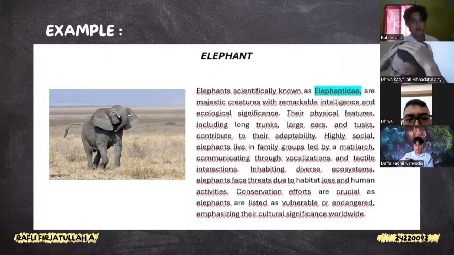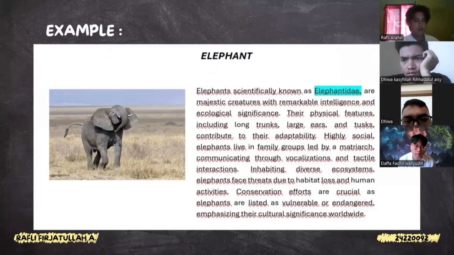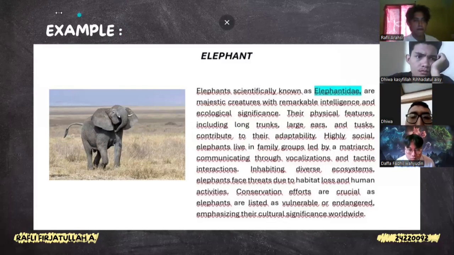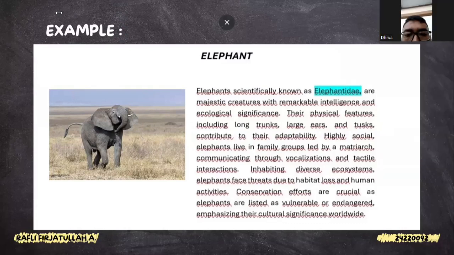Elephants, scientifically known as Elephantidae, are majestic creatures with remarkable intelligence and ecological significance. Physical features including long trunks, large ears, and tusks contribute to their adaptability.